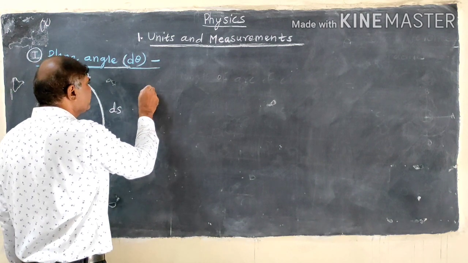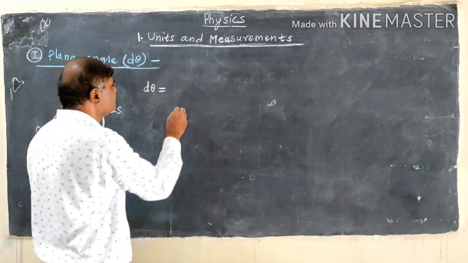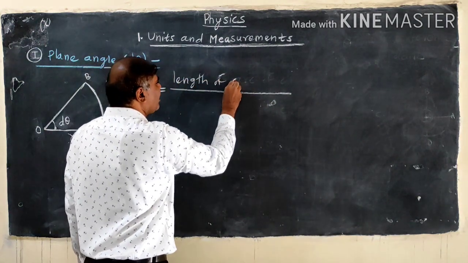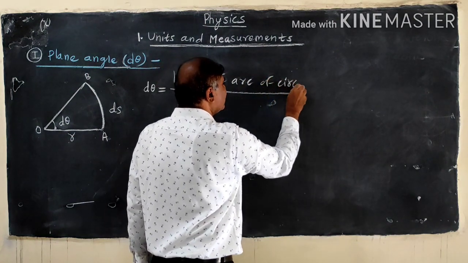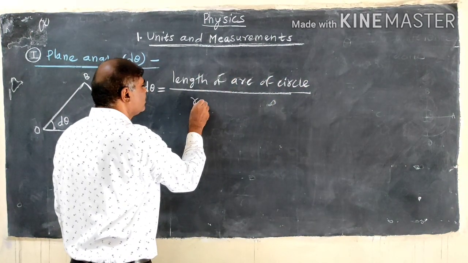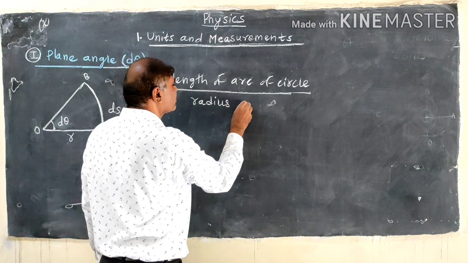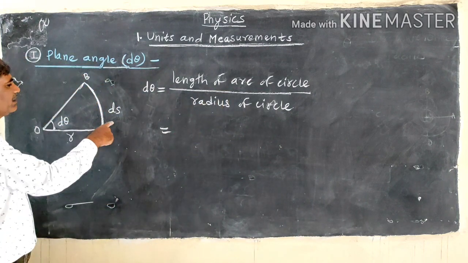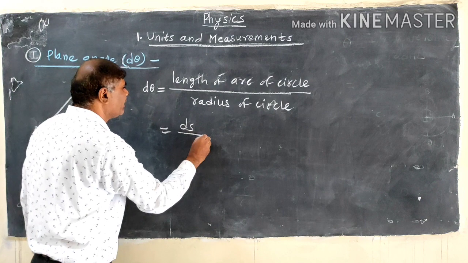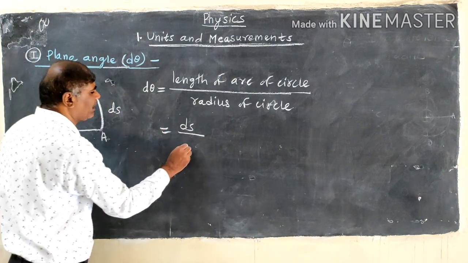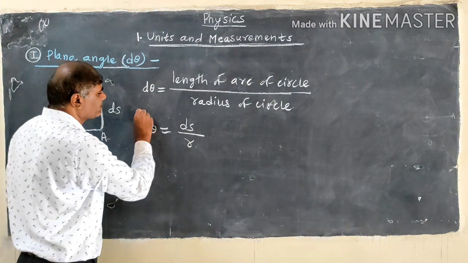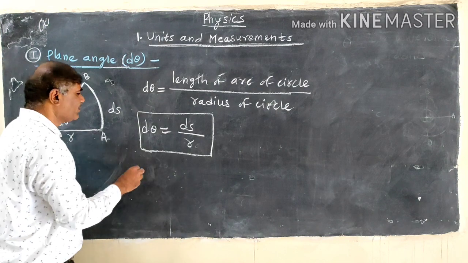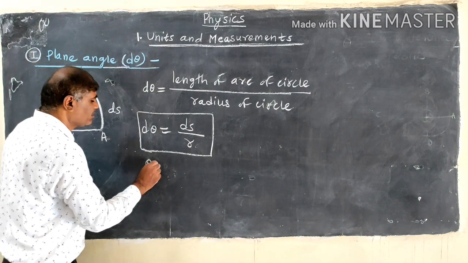Now from the definition, plane angle d theta is equal to the length of the arc of the circle to the radius of the circle. The length of the arc of the circle here is ds, so ds divided by the radius of the circle, that is r. The left side, d theta, is the small plane angle for this arc AB. The SI unit of plane angle is radian.